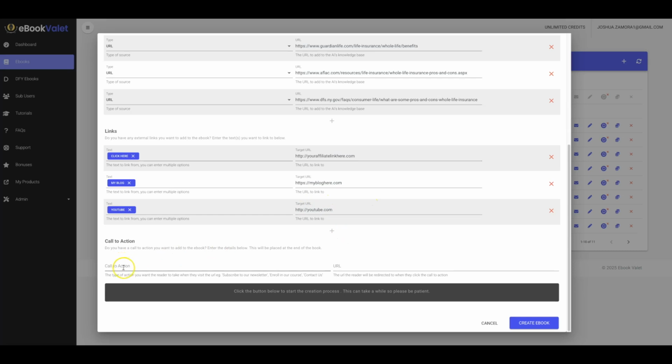And then down here you have your call to action. So not only are you going to be able to be sprinkling your PDF with affiliate links throughout while people are reading, when people get to the end, you'll also have a strong call to action at the bottom where people will be able to click on your link as well.